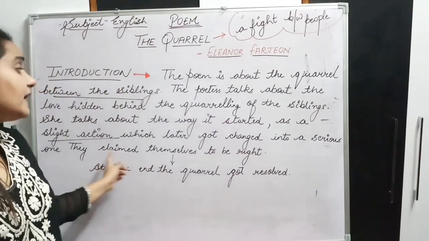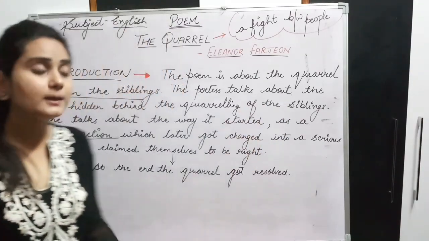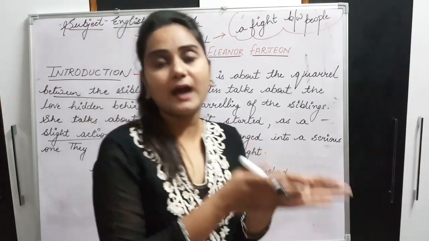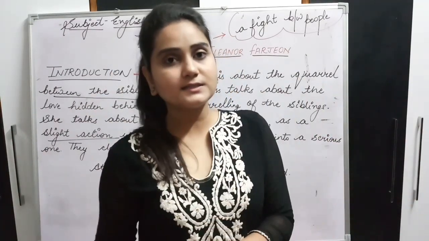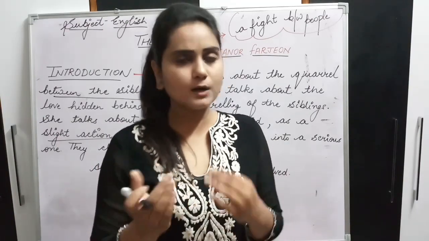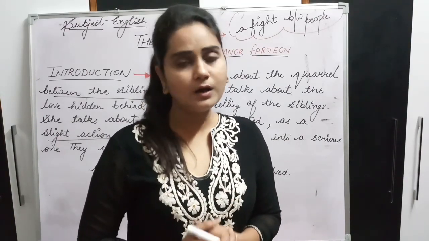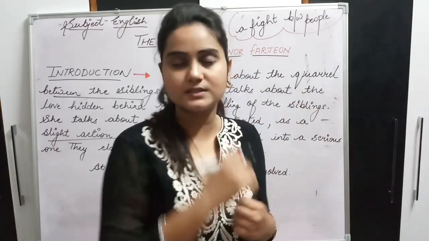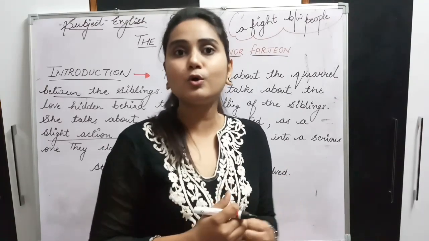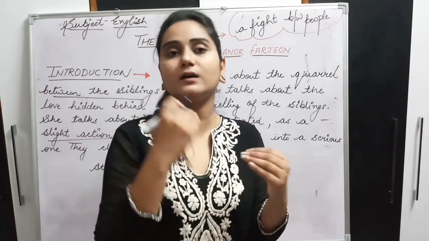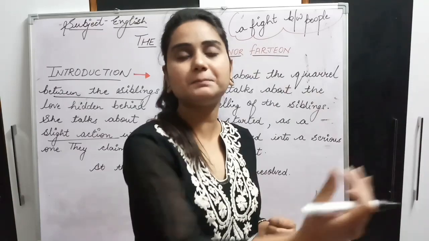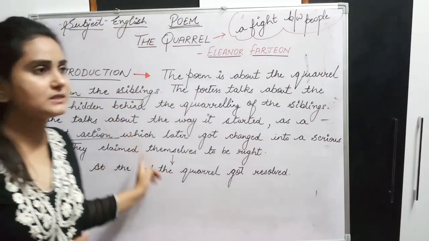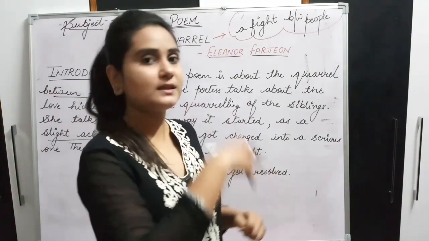Okay. They claimed themselves to be right. They both claimed themselves to be right. That means the poetess said that I am right and the poetess's brother said that he was right. ऐसा होता है whenever we fight with our brother or sister, right? We think that we are right and the other person thinks that he or she is right. ऐसा होता है और हम नहीं मानने देते उनको कि we are wrong. We always want them to accept. हम चाहते हैं कि वो accept कर लें कि हम ही सही हैं. Right, same way it happened here, right? The poetess was saying that I am right and the brother was saying that he was right.